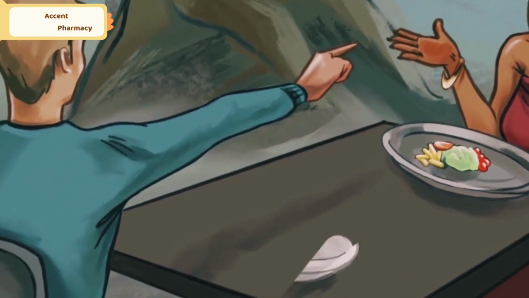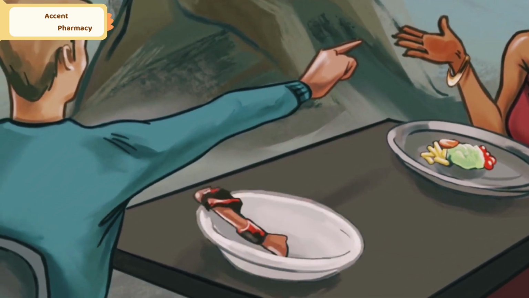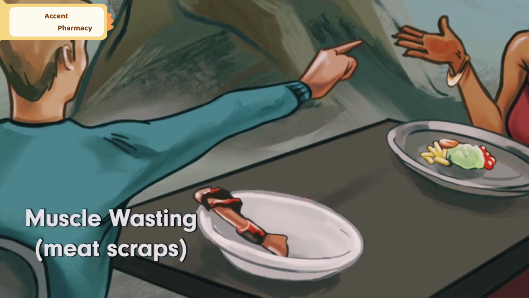Finally, let's take a look at our male companion's meal. It's just a bone with tiny scraps of meat. Not a lot left here. The meat scraps should remind you of the muscle wasting that occurs in marasmus. The lack of total energy in marasmus causes loss of muscle mass, also known as muscle wasting. The buzzword muscle wasting is high yield, so remember it for your exam.